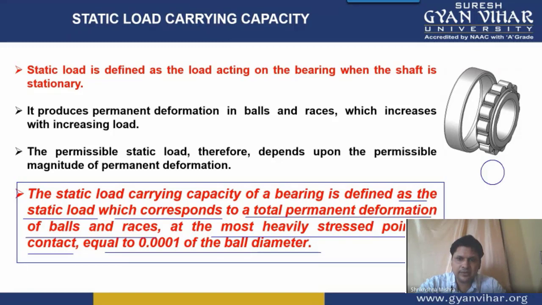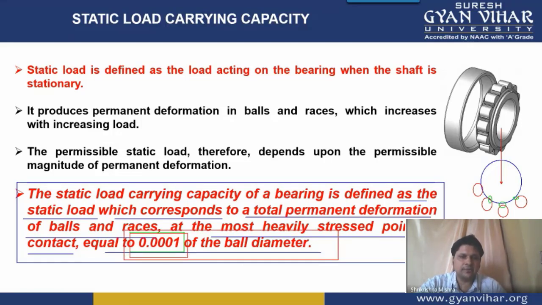For example, if this is the inner race and these are the balls, and there is deformation of either the ball or the races, wherever you get the maximum deformation, if it is equal to 0.0001 of the diameter, at that particular point, when you get this much deformation of the inner or outer race or the ball diameter, then the load at that situation is known as the static load carrying capacity of the bearing. This is the actual definition.